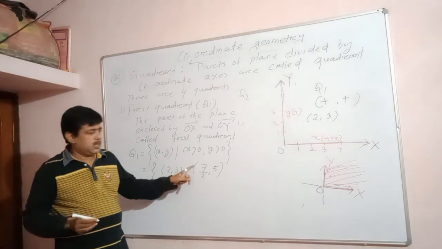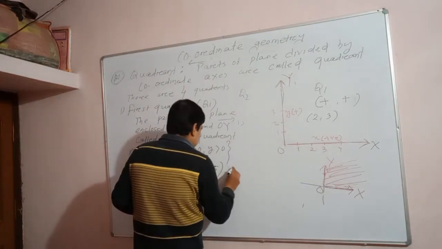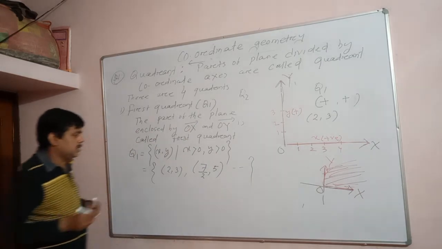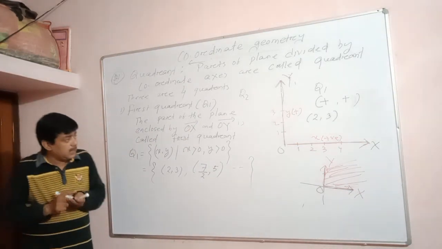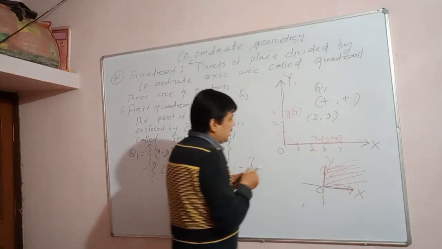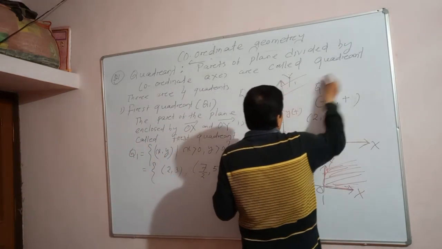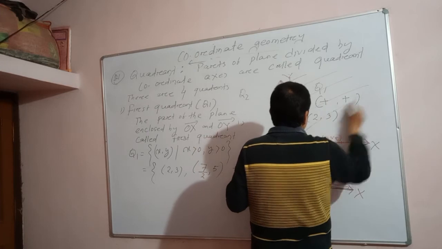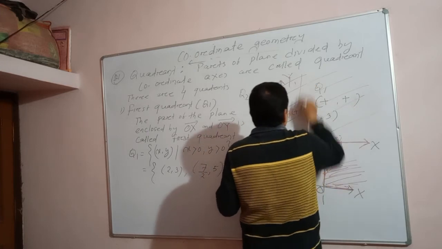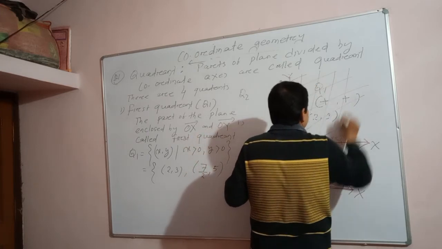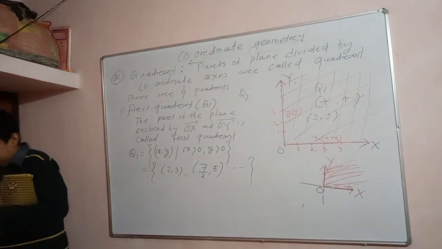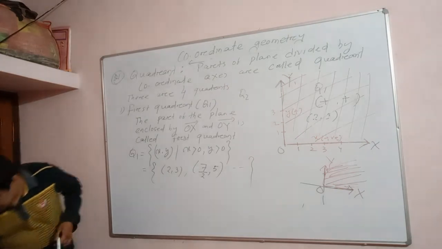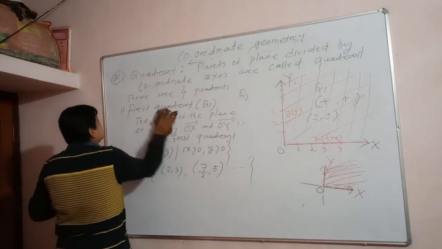X coordinate is positive, y coordinate is positive, so these are the first quadrant. Understand or not? Okay. So this is about the first quadrant. Is it clear? This is known as the first quadrant. This plane is called the first quadrant. Understand? Okay. Let us move to the second quadrant.